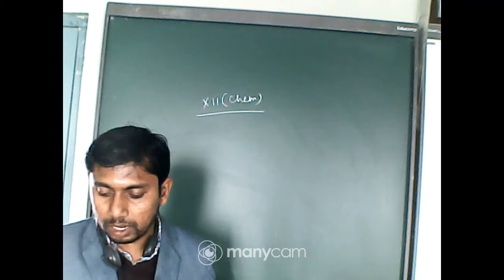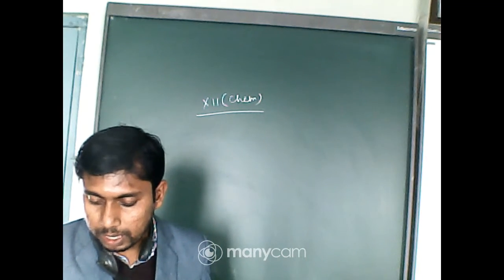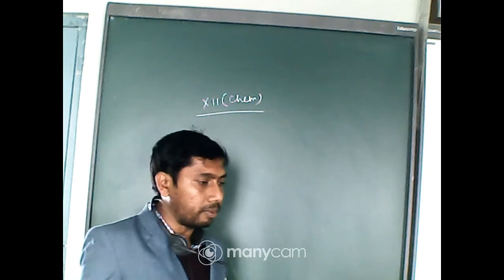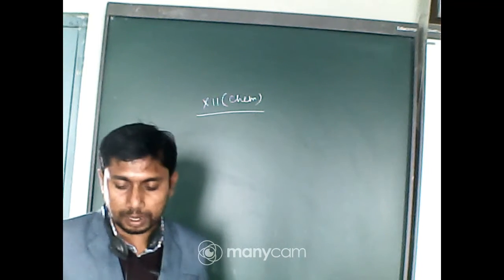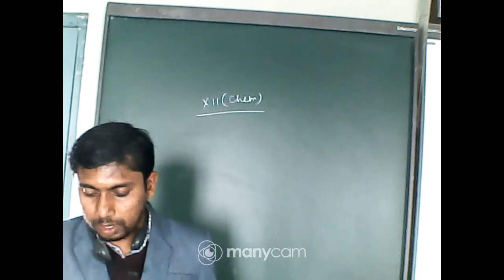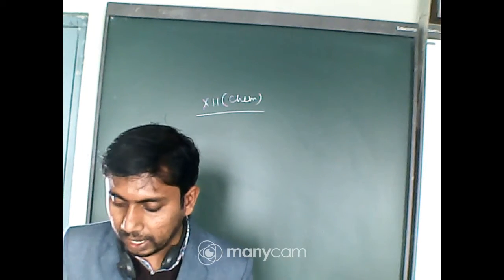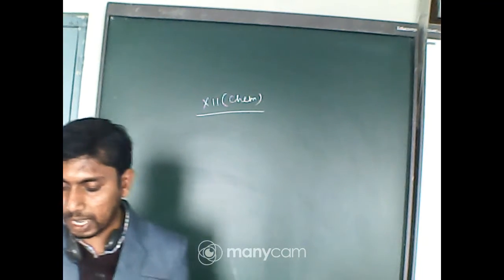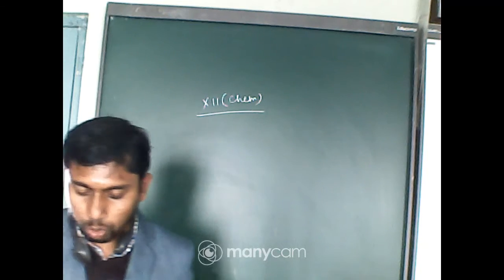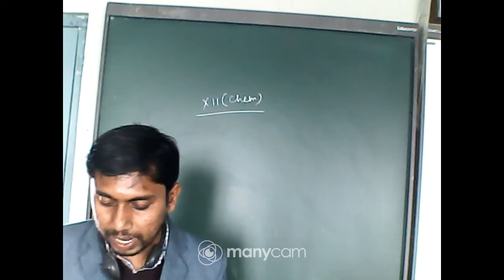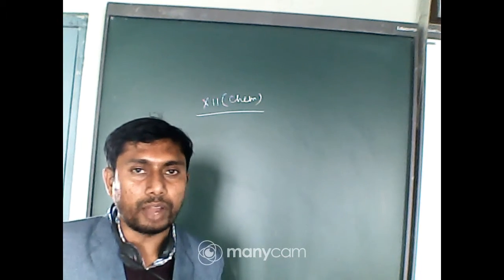Next one: why is Frenkel defect found in silver chloride? The size of Ag+ is very small and they can easily leave their normal site in the crystal lattice and occupy a position elsewhere in the lattice. This leads to the Frenkel defect.